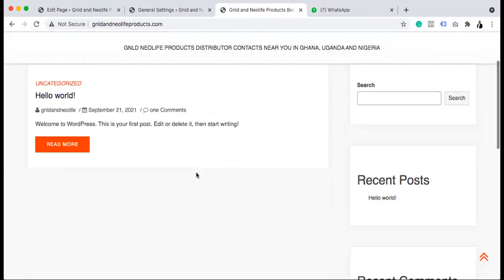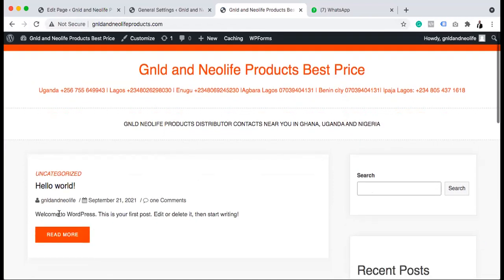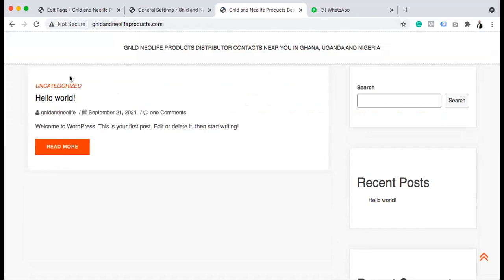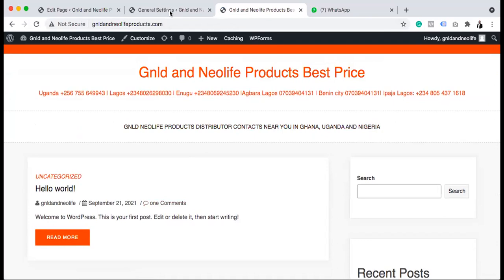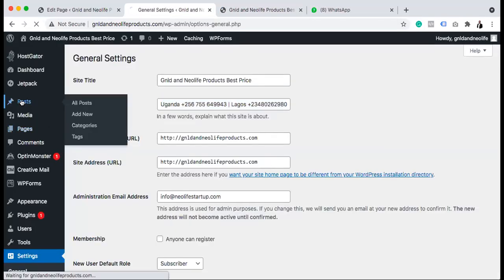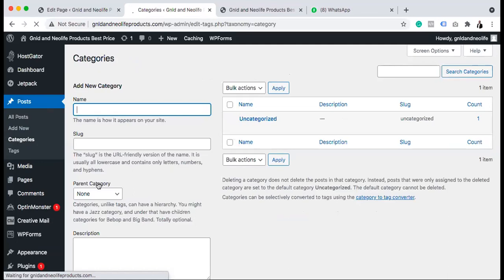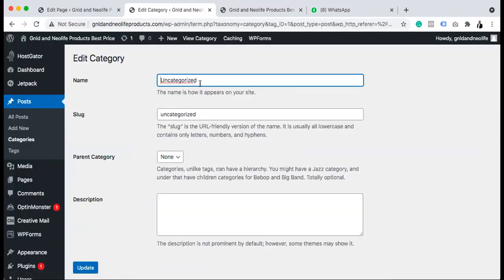Good. This particular place that we have, uncategorized blog, is where we'll be having all our blog posts one by one. So what I'm going to do right now is go to posts, and we'll first of all create categories. What are the kinds of posts that we want to be posting? So instead of "uncategorized", I can edit it and call it Neolife.